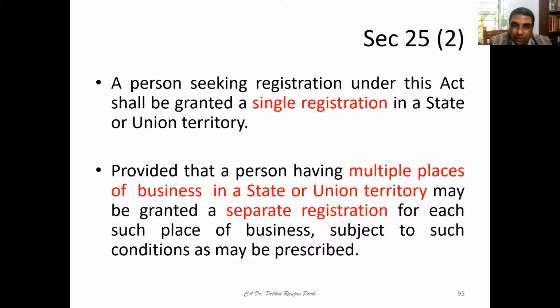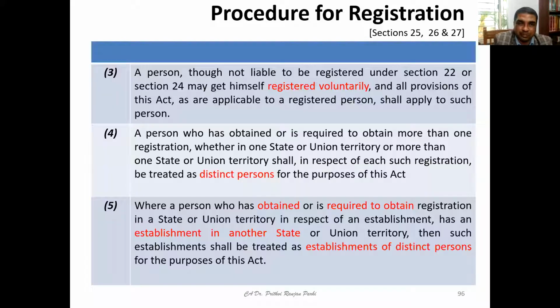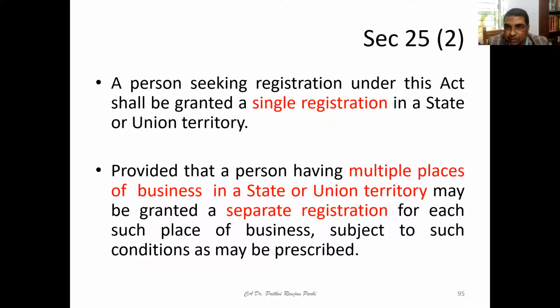But if he wants, he can also have multiple registrations. He can have separate registration for each such place of business. That possibility is also there. That is permitted under section 25, subsection 2. Okay, I think these 2 points are clear to you, subsection 1 and subsection 2.